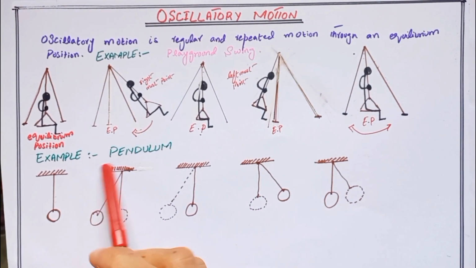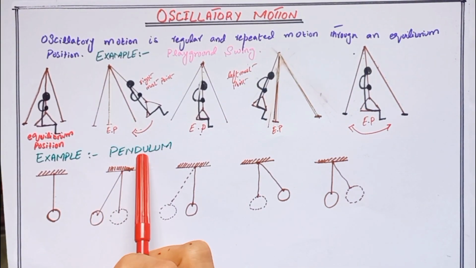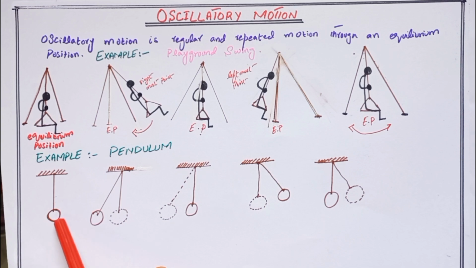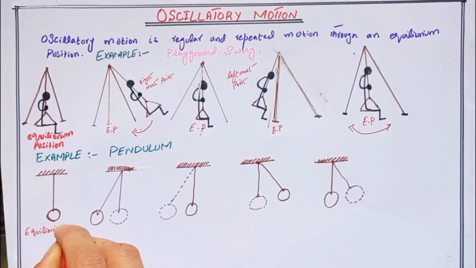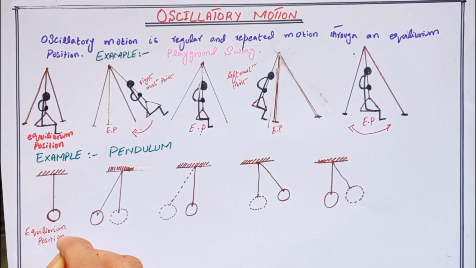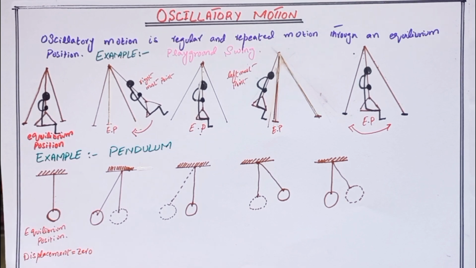Now we take the second example, that is the example of a pendulum. Let's imagine that the pendulum is stationary and hanging straight downward. Here the pendulum is in the equilibrium position. So its displacement from its equilibrium position is 0. Displacement in the equilibrium position is 0.